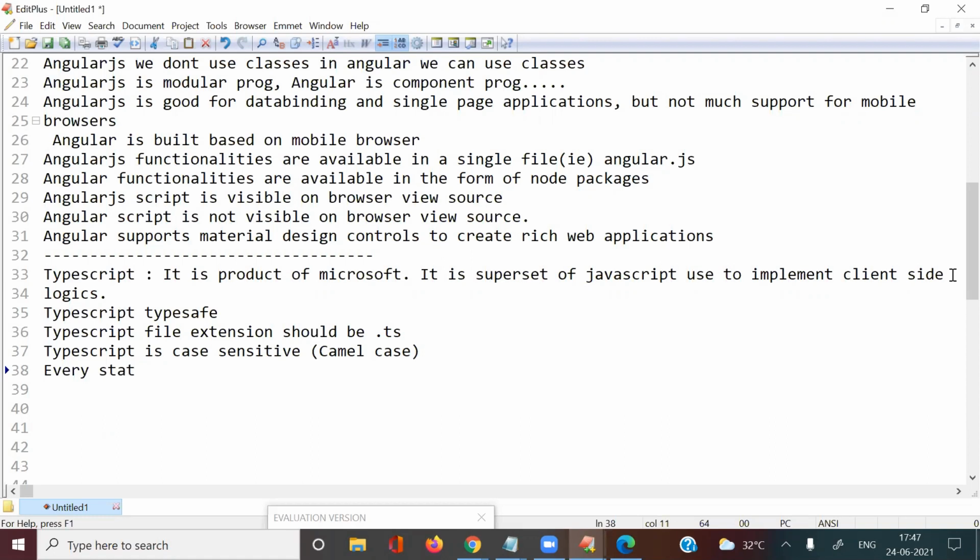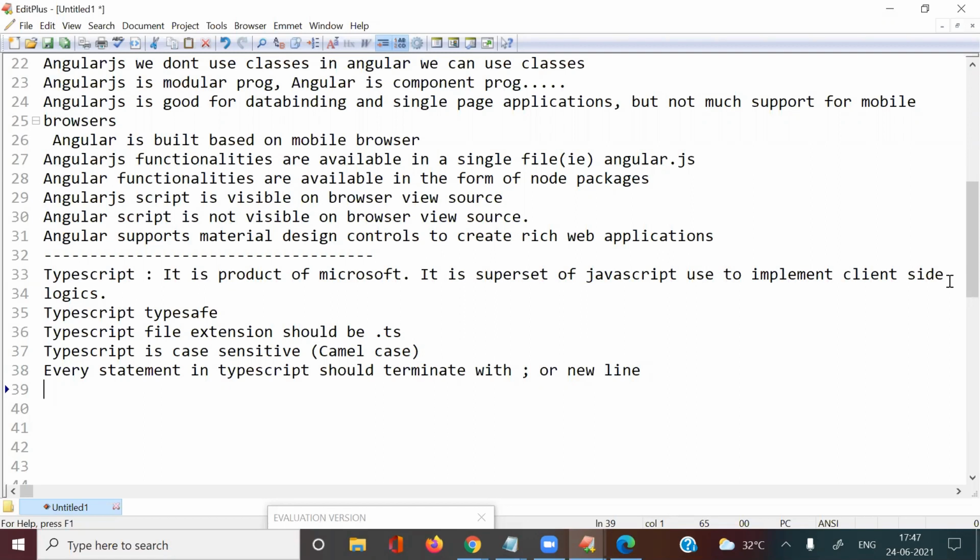Every statement in TypeScript should terminate with either a semicolon or the Enter key, a new line. Enter key means new line. Every statement is terminating with either semicolon or new line.